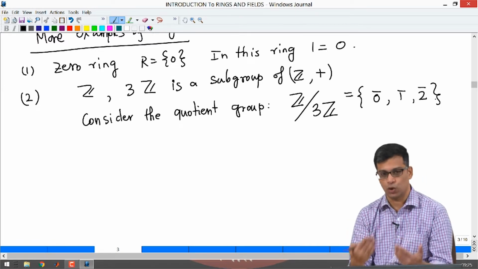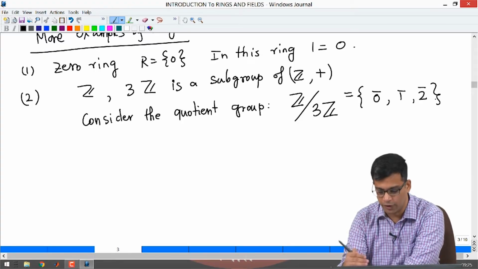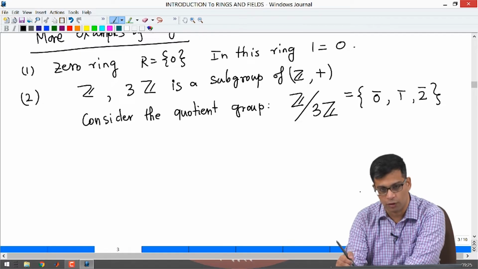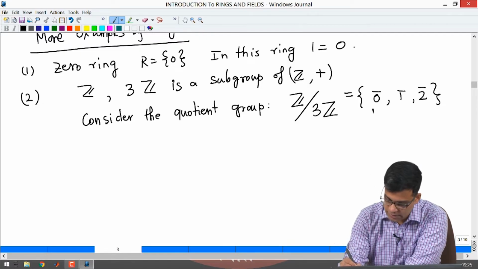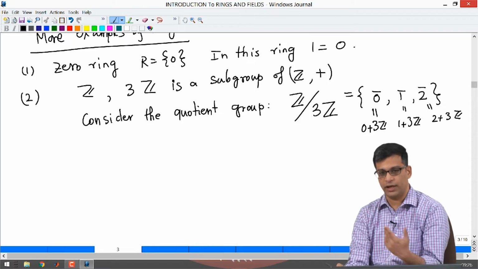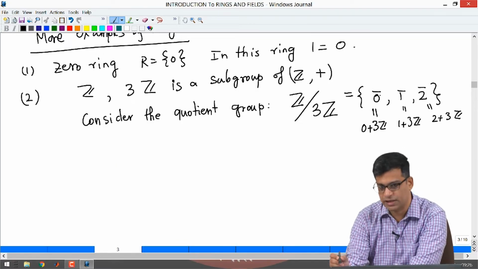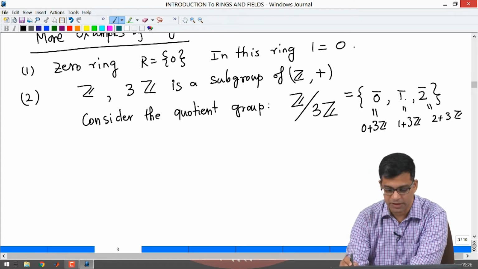It is the set of cosets of 3Z in Z. There are 3 of them denoted by 0 bar, 1 bar, 2 bar. This is really 0 plus 3Z, this is 1 plus 3Z, this is 2 plus 3Z. There is addition on this, right. You add them by just taking any representative and adding them. For example, 1 bar plus 2 bar is 0 bar, 0 bar plus 1 bar is 1 bar, 0 bar is the identity element and so on.